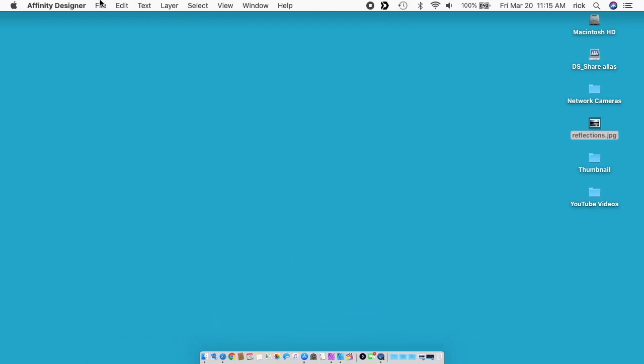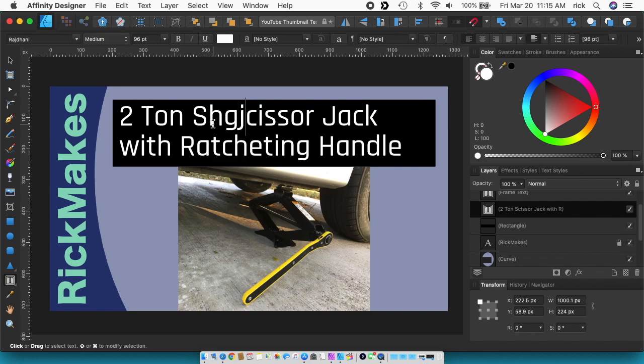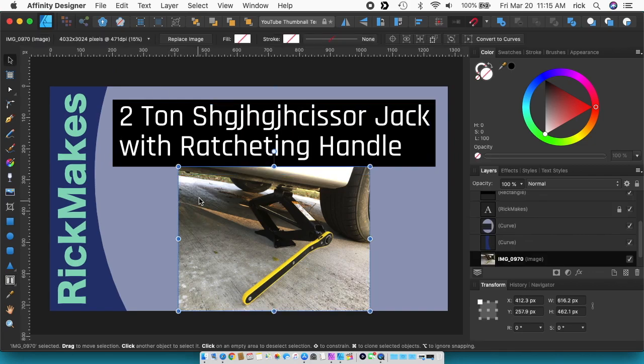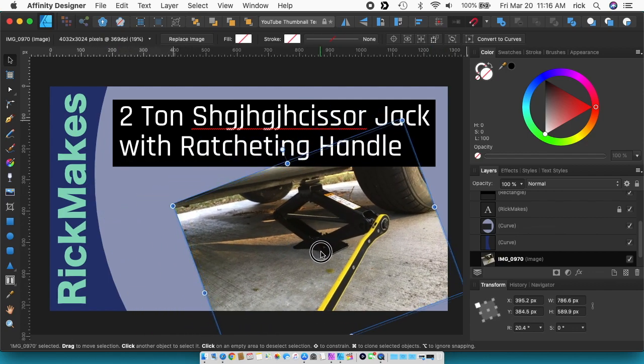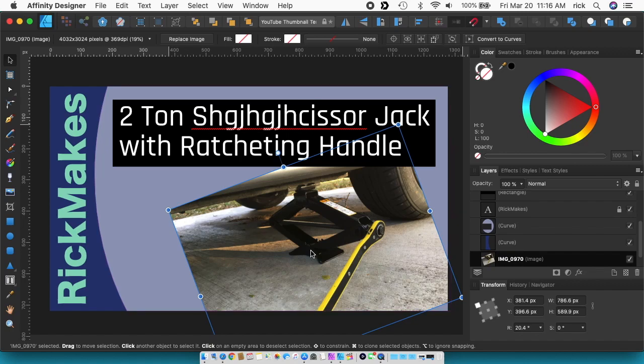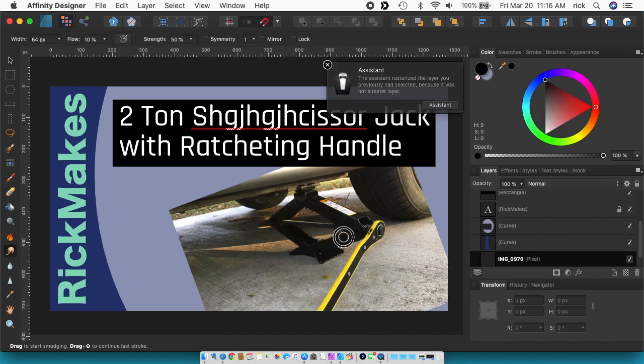If I go into Designer here, I have a template I use for my thumbnails, and they just created some template support. I actually just took a file and made it read-only, and I just resave it. I can go in here and change the name of this. I can take photos, enlarge them, rotate them, things like that. Photo is for photo editing, pixel editing. Designer is for vector artwork. It does have a pixel persona, so if I click on that, I can go down here and use the smudge tool and smudge things or whatever.